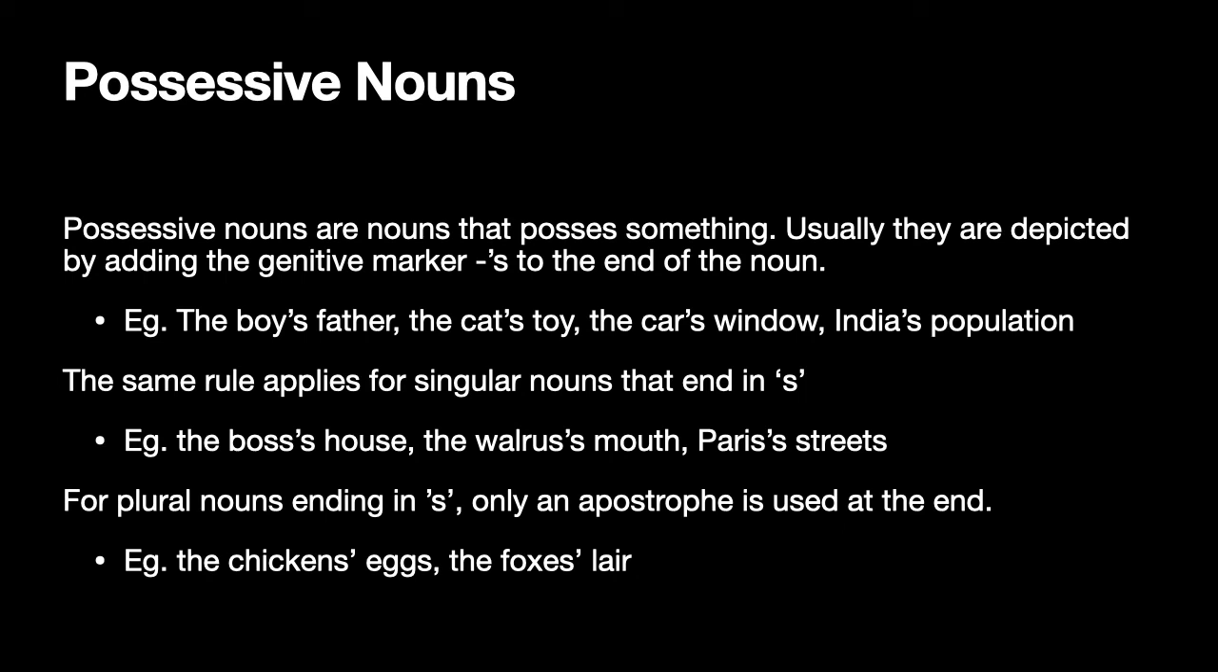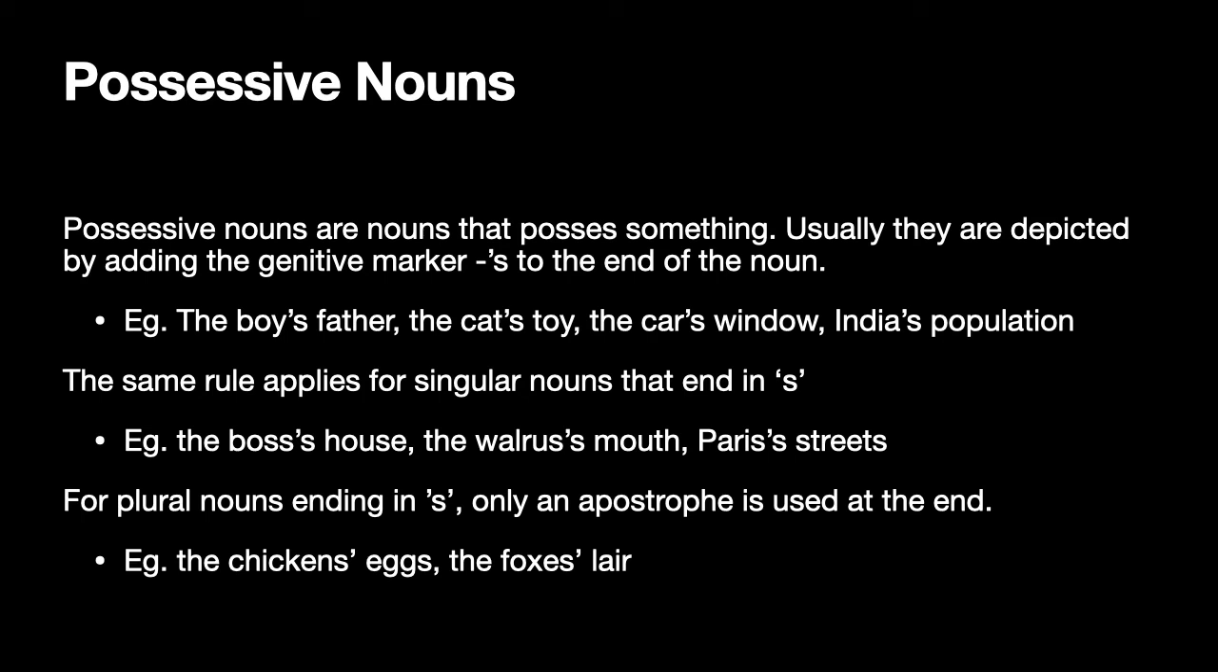However, for plural nouns ending in s, only an apostrophe is used at the end. For plural nouns ending in s, you don't add apostrophe s, you just add an apostrophe. That is all that is needed. For example, the chickens' eggs, the foxes' lair. Chickens is already plural, so you don't write chickens apostrophe s, rather you just add an apostrophe to chickens. The foxes' lair, foxes is already plural, it ends with s, so you don't add apostrophe s, but rather you just say foxes and then you add an apostrophe.